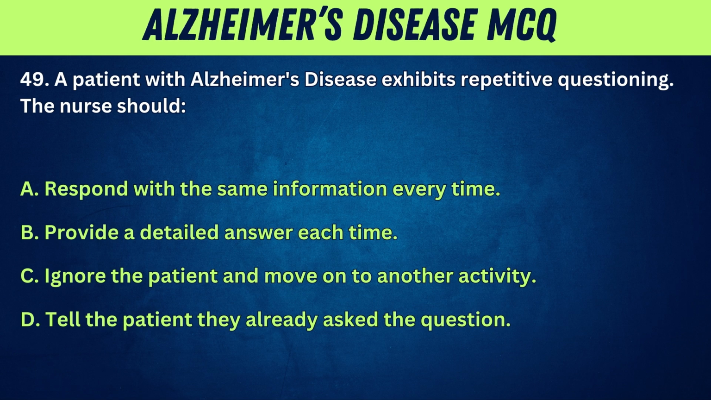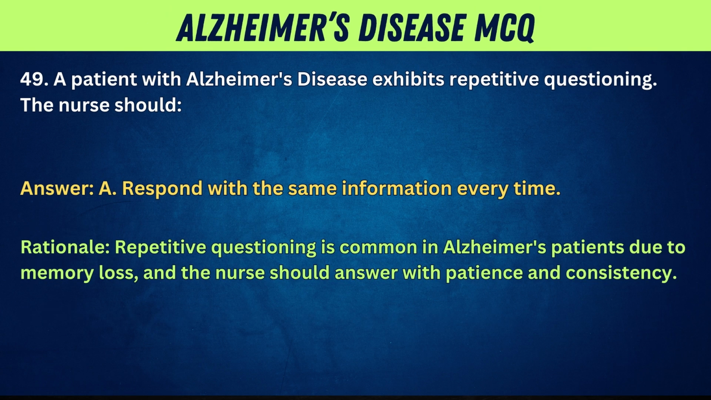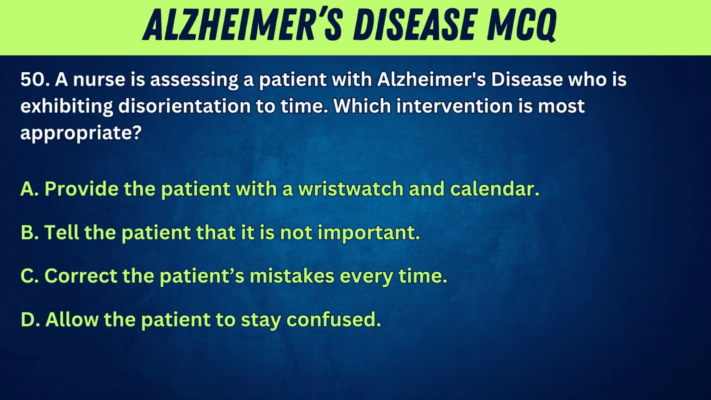The nurse should: A. Respond with the same information every time. B. Provide a detailed answer each time. C. Ignore the patient and move on to another activity. D. Tell the patient they already asked the question. Answer: A. Respond with the same information every time. Rationale: repetitive questioning is common in Alzheimer's patients due to memory loss, and the nurse should answer with patience and consistency. 50. A nurse is assessing a patient with Alzheimer's disease who is exhibiting disorientation to time.